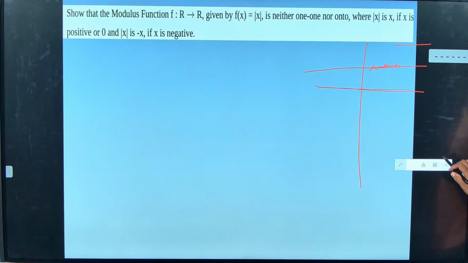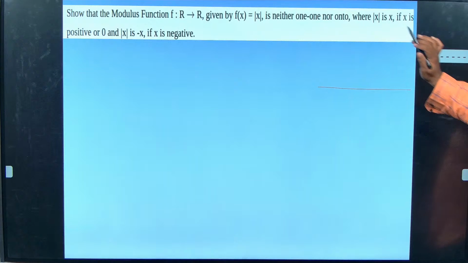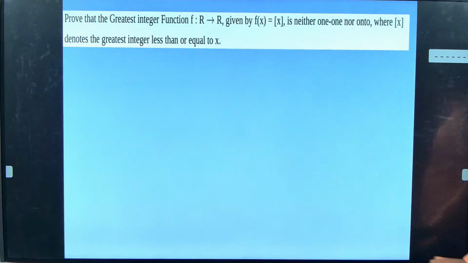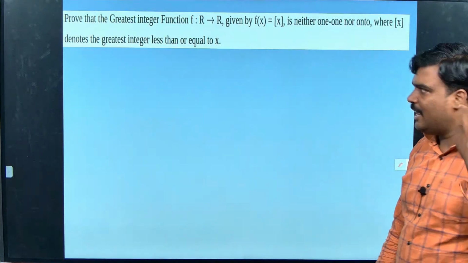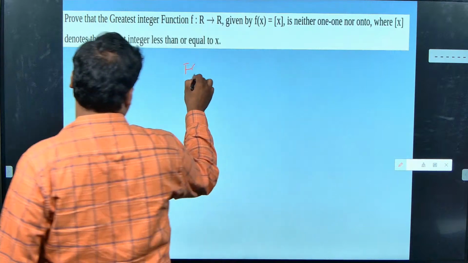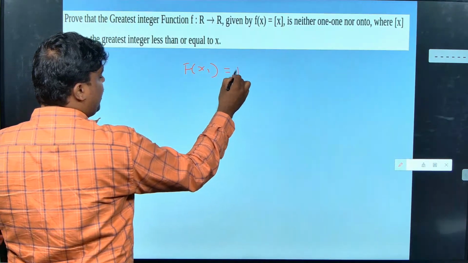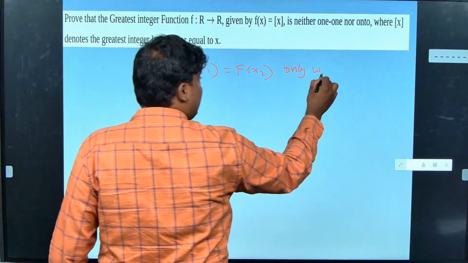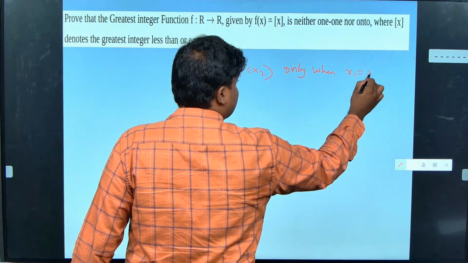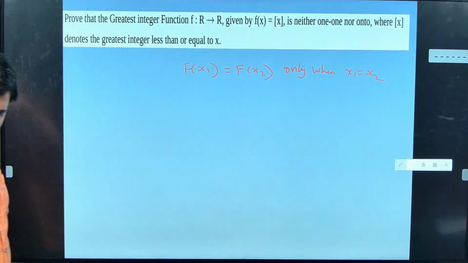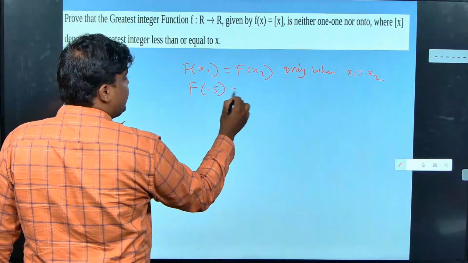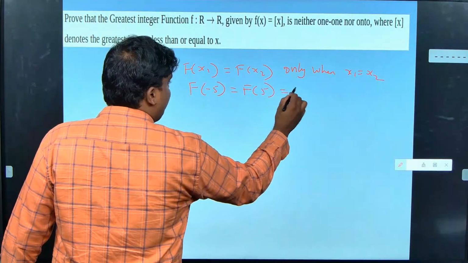Okay, the line test is different. But now, what is the meaning of modulus function? You know. Now they are asking neither one-to-one nor onto. Yes, guys, it is neither one-to-one nor onto only. But how to prove? Now I will prove it. F of x1 should be equal to f of x2 only when x1 equals x2. That is the condition of a one-to-one function. But I can write here f of -5 is equal to f of 5 equal to 5.